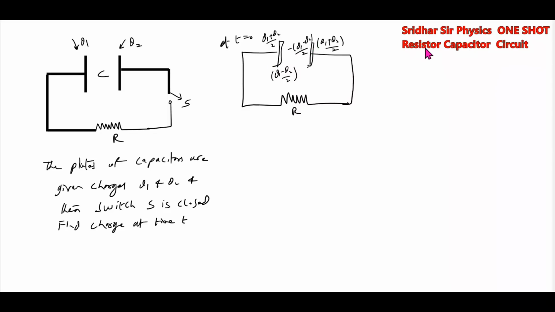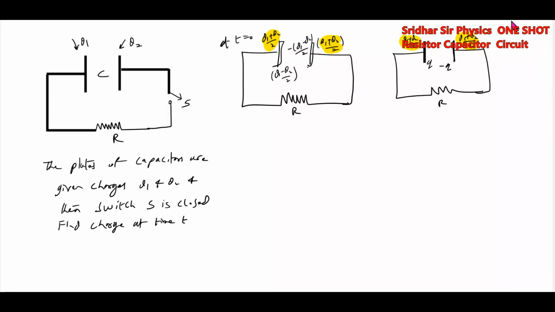When you close this switch, the charge will be this. So this charge will not get disturbed. Only this charge will change. This charge will remain as it is, it will not change.